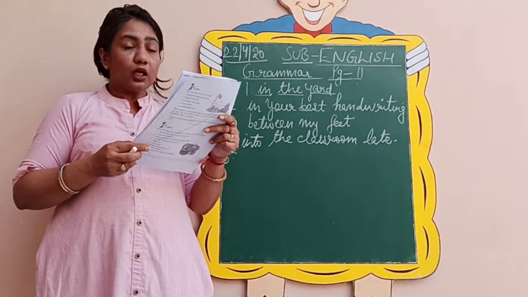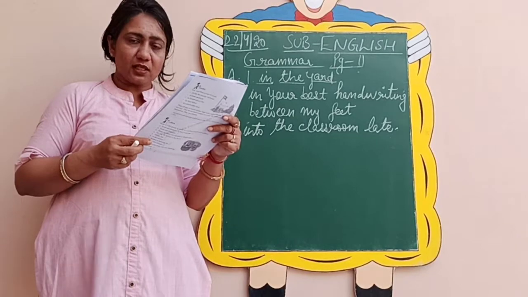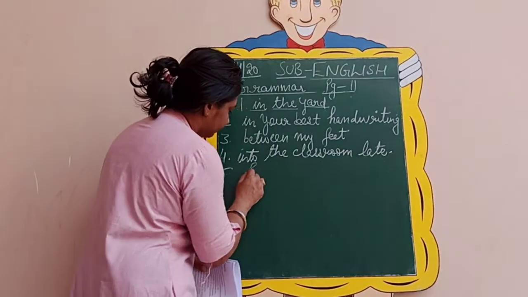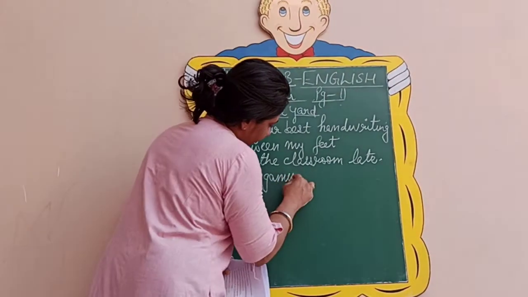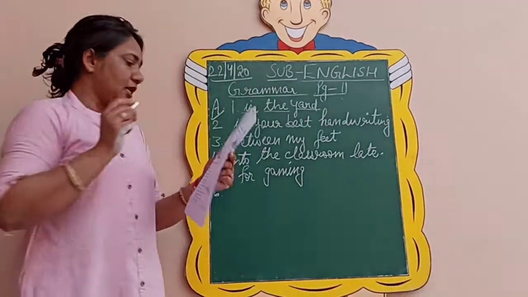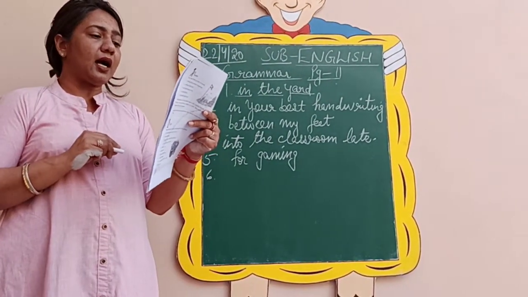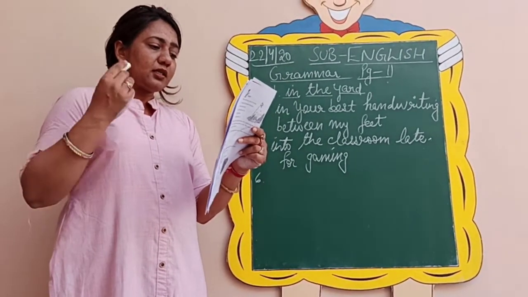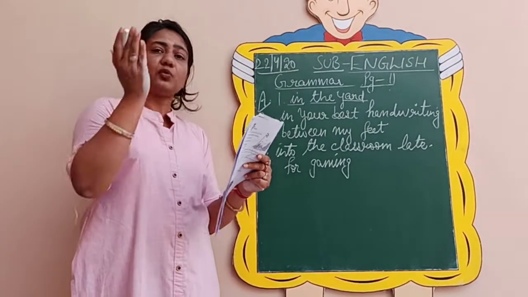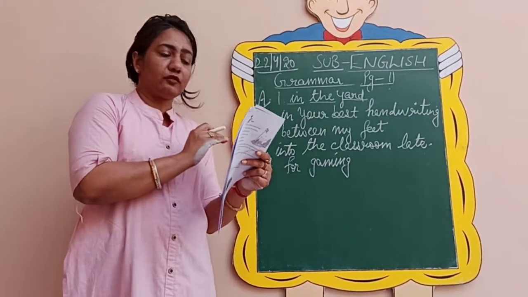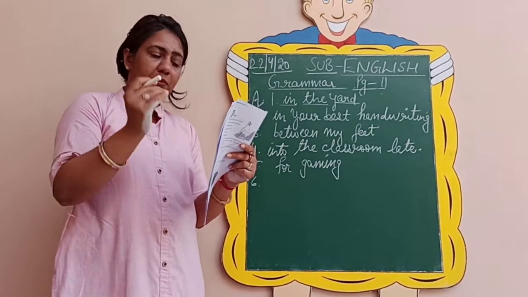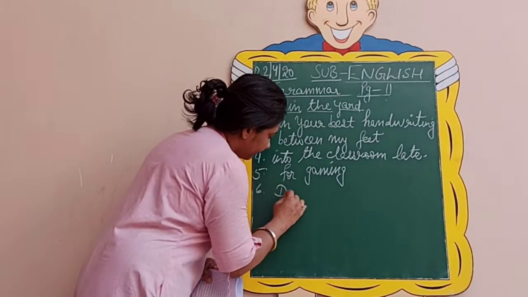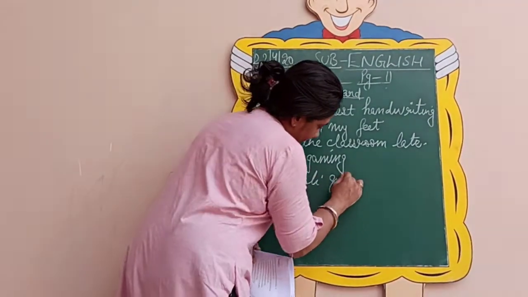Now see, the computer is the subject, was set up is your verb, and for gaming is your what? Phrase. So this way you will underline it. Number 6, the parcels in the car are Diwali gifts. This whole part, the parcels in the car, is the subject, because it is the part before the verb. Are is your helping verb, and Diwali gifts is your phrase.